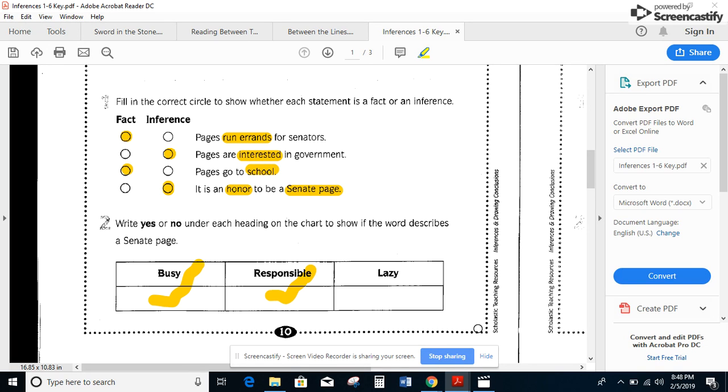How'd you guys do on our first practice?